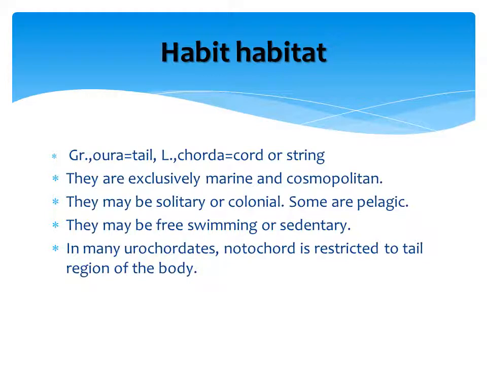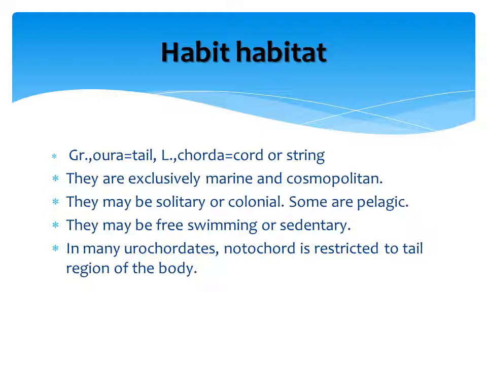Well, my dear students, coming to the habit and habitat of the Urochordata, as the name indicates, Uro means tail in the Greek. Chordata means string, that is notochord. So, Urochordates are those organisms where the notochord is restricted towards the tail part.